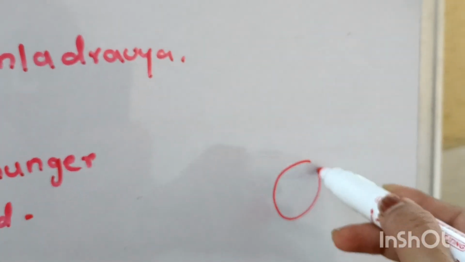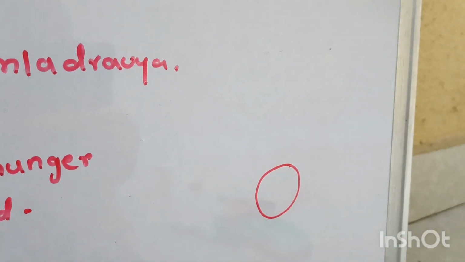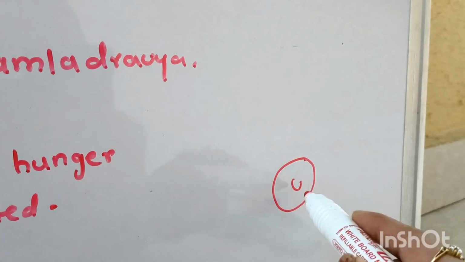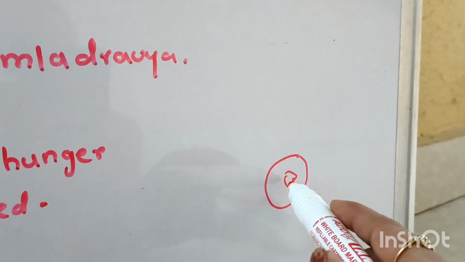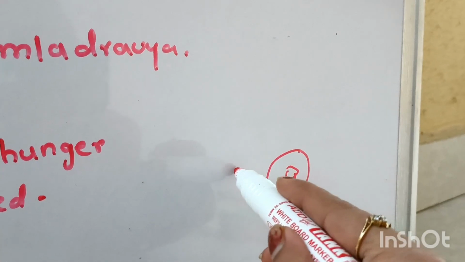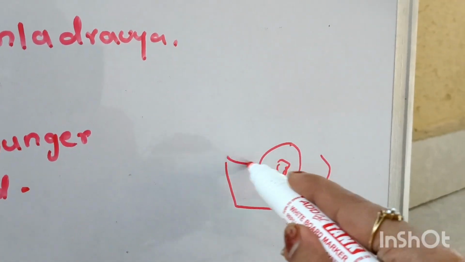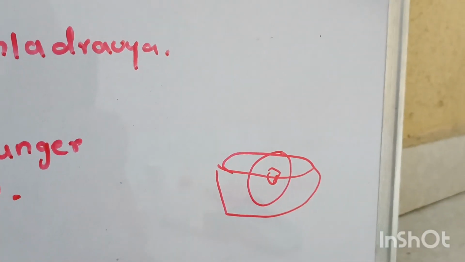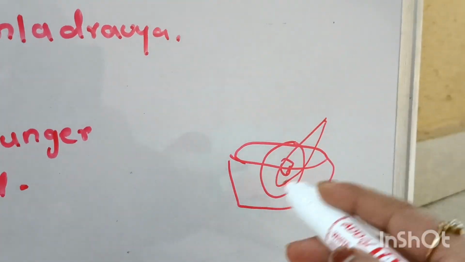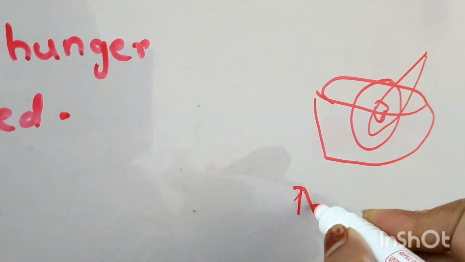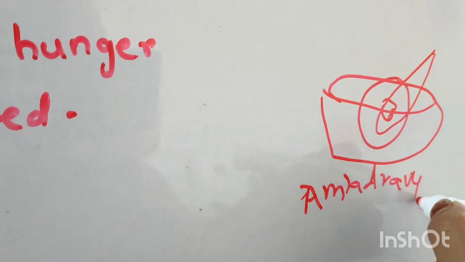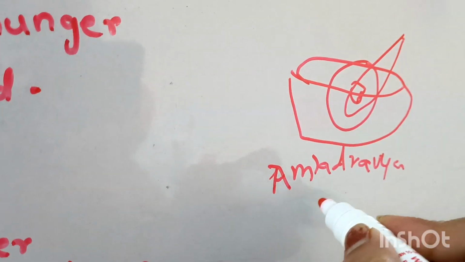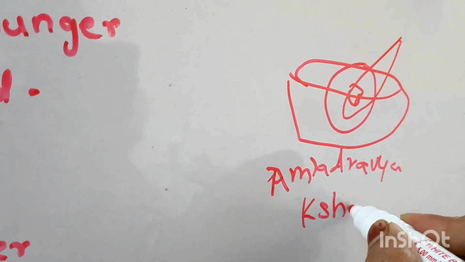Now I'll tell you. So this is a parad. To create a mukha, or create its digesting power, or create hunger in parad, we have to take the parad into a vessel, triturate it with amla dravya and triturate it with kshara dravya.